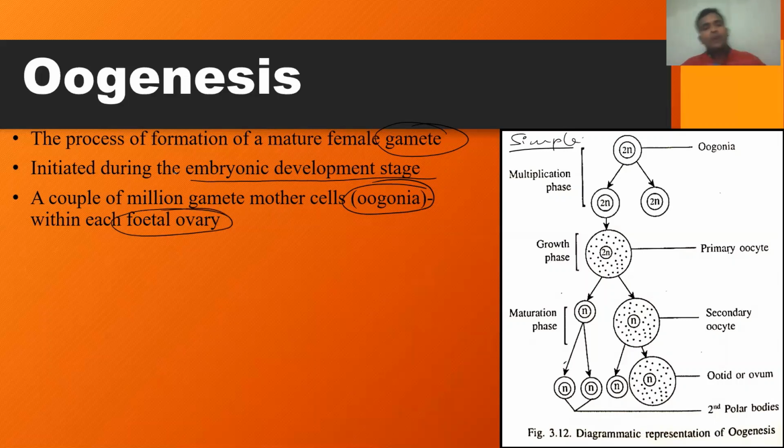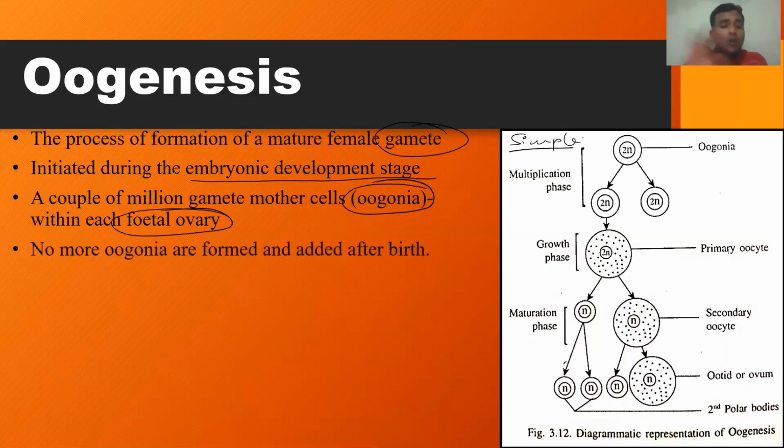No more oogonia are formed and added after birth. So at the time of birth, the ovary of the newborn female baby consists of a couple of million gamete mother cells, the oogonia. Remember, no more oogonia are formed after birth.